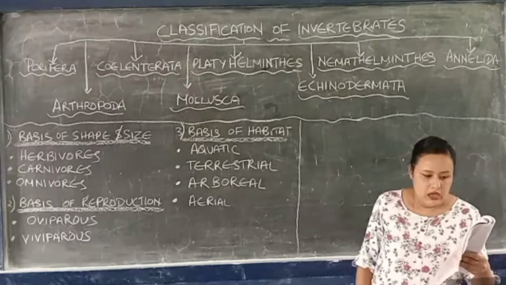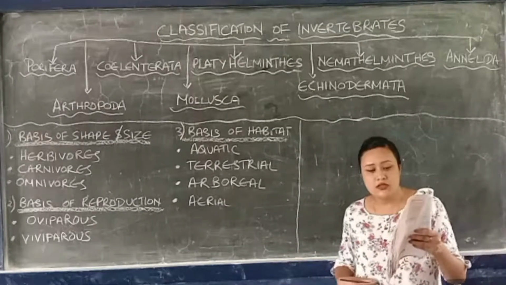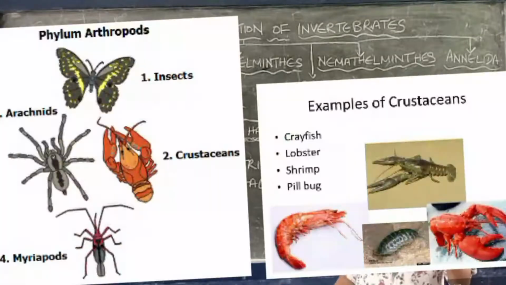Now the next one is crustaceans. Arthropods are further classified into crustaceans. These crustaceans have a very hard shell. Crabs and lobsters have a very hard shell, and they come under crustaceans. Crustaceans have a segmented body, meaning ring-like segments. They have a fused head and thorax region.